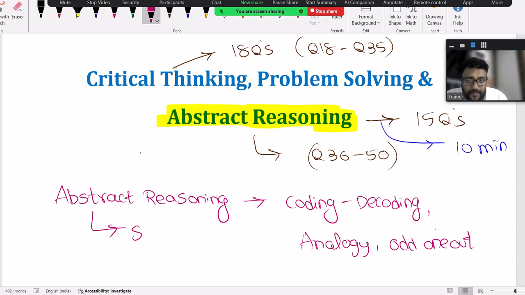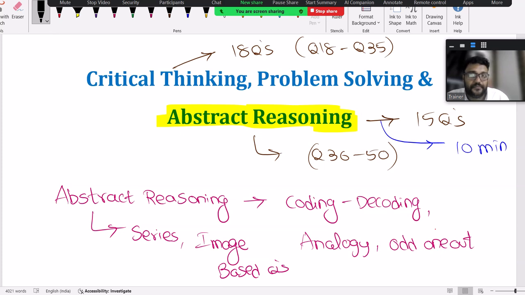It can be number series, it can be letter series, different types of series they can ask. The other important topic is image based questions, diagram based questions they'll ask. This is the content you need to prepare related to abstract reasoning.